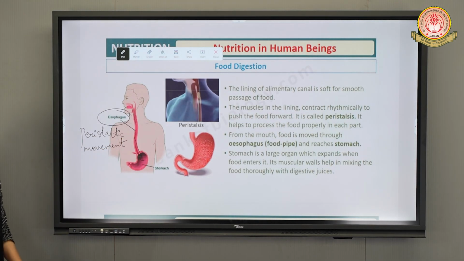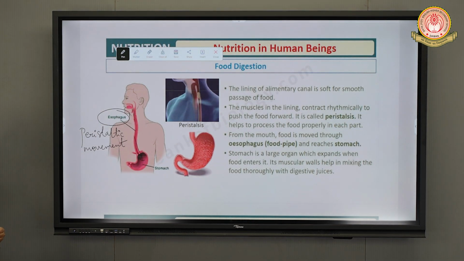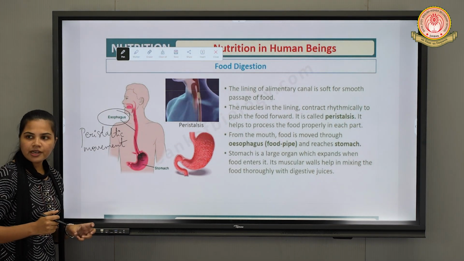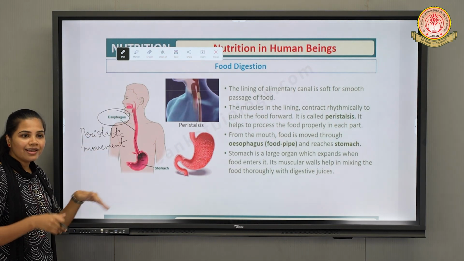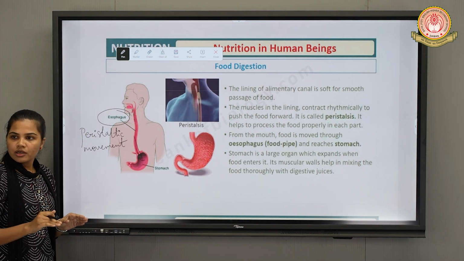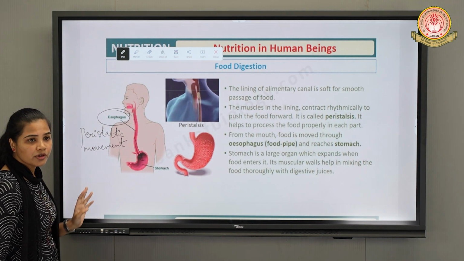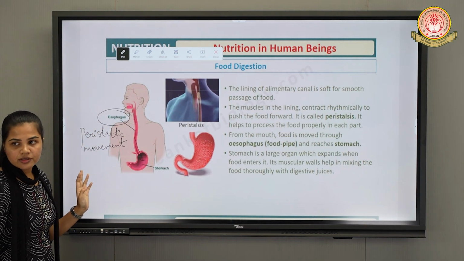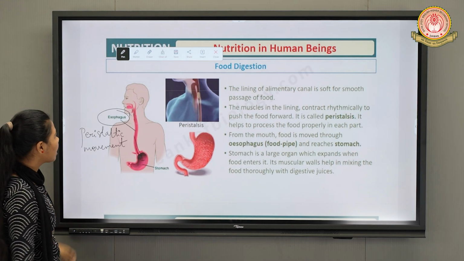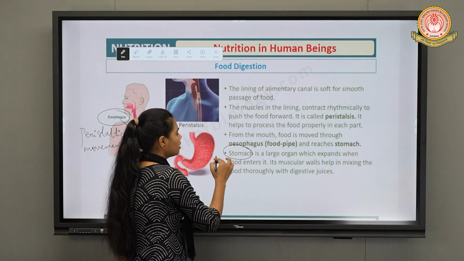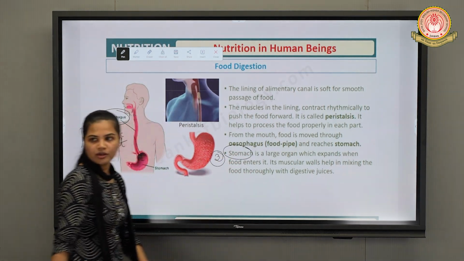Here you can observe rhythmic contraction and expansion, or you can say relaxation, of the food, right? So that it will slowly enter towards the stomach region, right? So this is the role of which part of the digestive system? Esophagus. Fine. Next we have which part? Stomach. Third part, main organ.